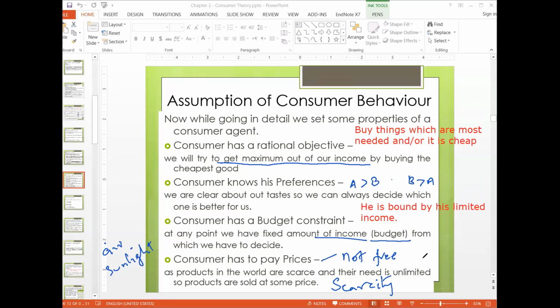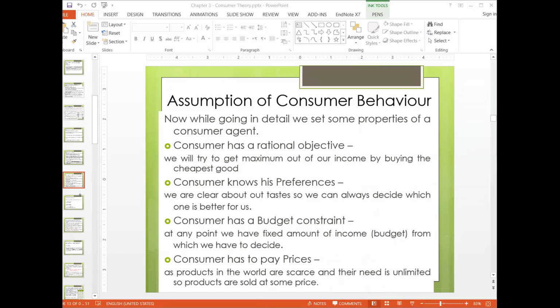This was the outcome we discussed in the first chapter on scarcity. When goods are scarce, we need to set a price on them so that people who do not need the item do not come to buy the product, so that we can manage our demand, and the customers who need the item can get it by paying the price. These are a few assumptions that are required, and these are boundaries that are defined in our decision making. Okay, so let's discuss the next topic.